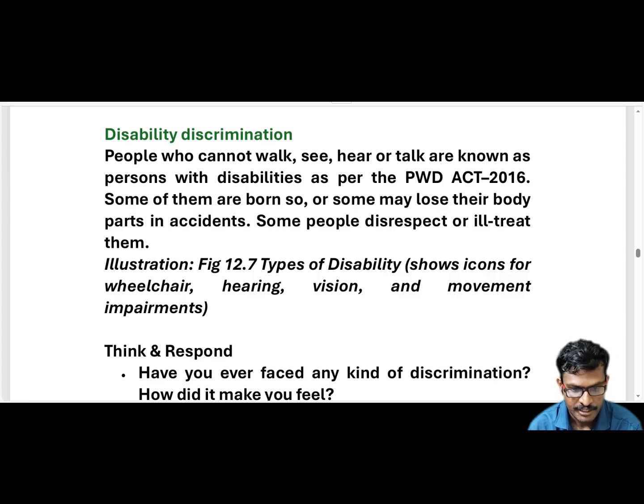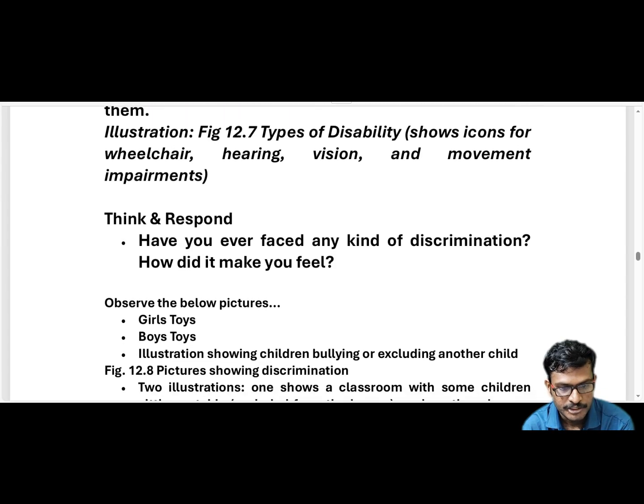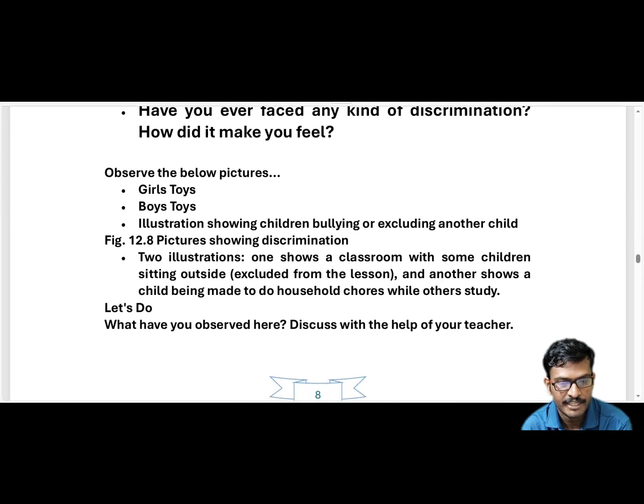And there is another picture: girls' toys, boys' toys. If you observe, there is a picture in your textbook showing children bullying another child, pulling at one child. And there are toys made for girls and other toys for boys. So you can find this in these pictures.